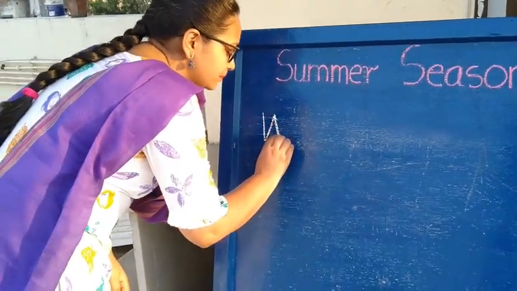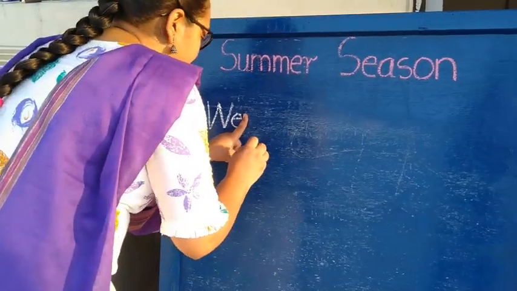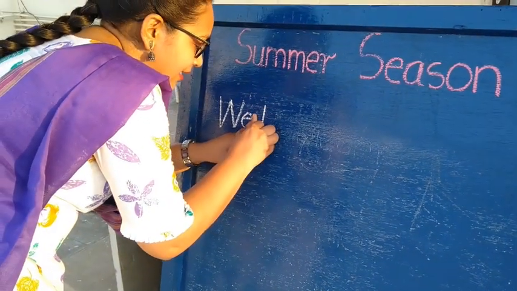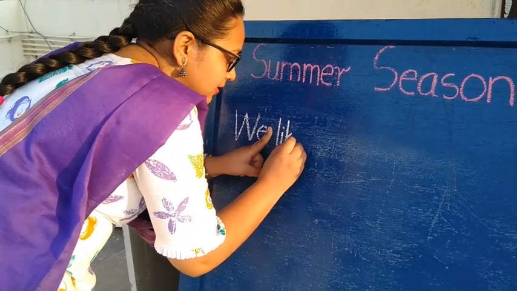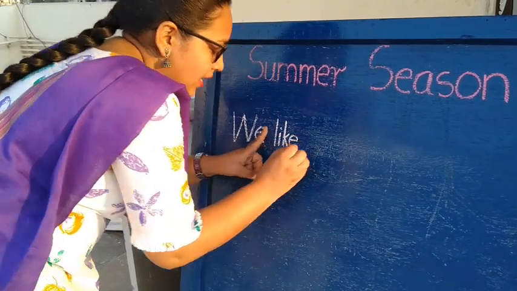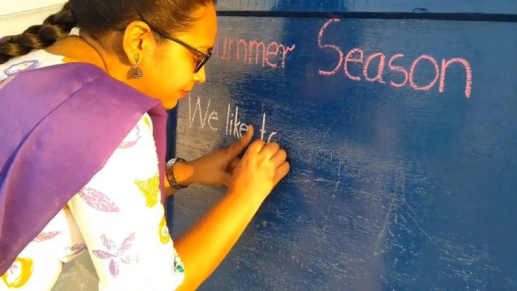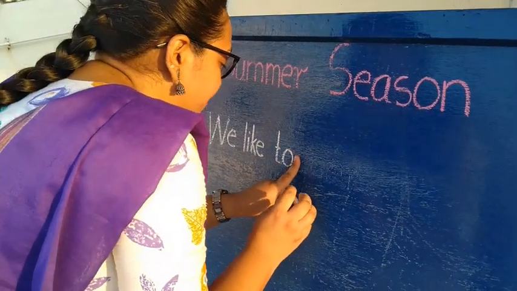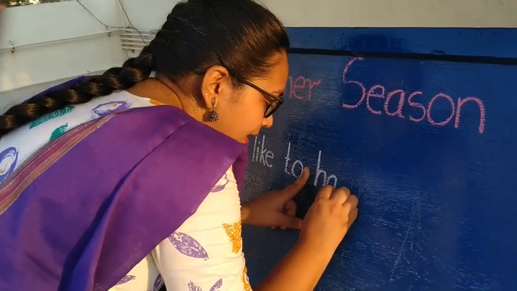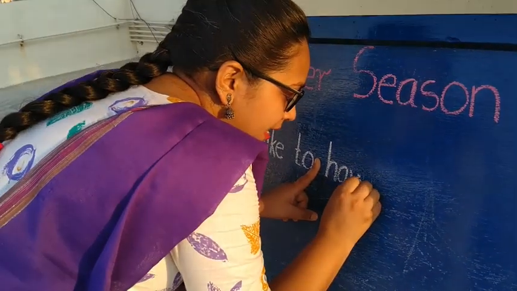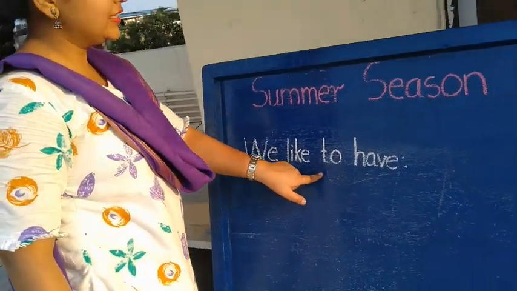Capital letter W, script letter E. Leave one finger space. Script letter L, script letter I, script letter K, script letter E. Again leave one finger space. Script letter T, script letter O. Leave one finger space. Script letter H, script letter A, script letter V, and script letter E. Put two dots. We like to have.